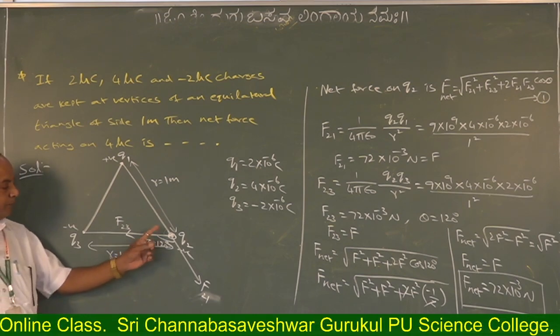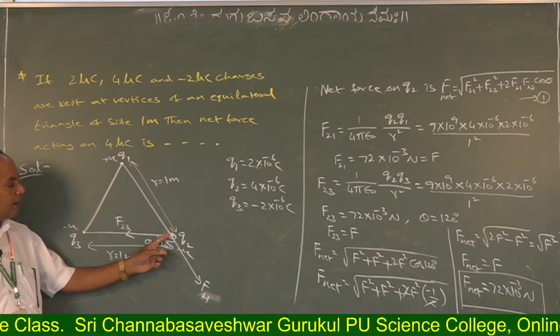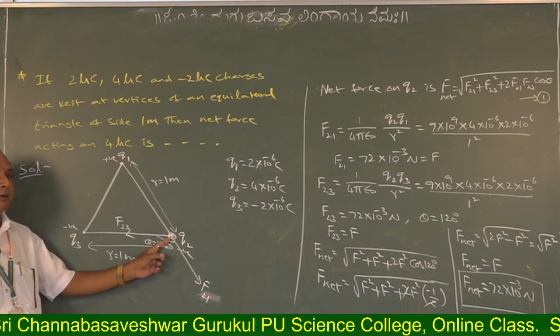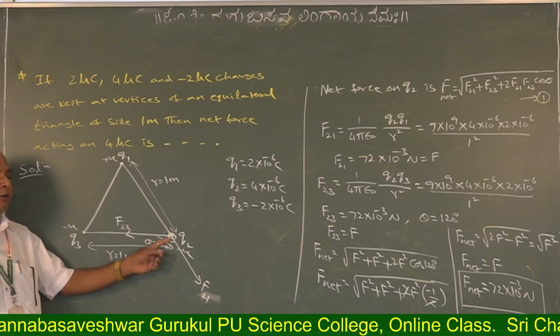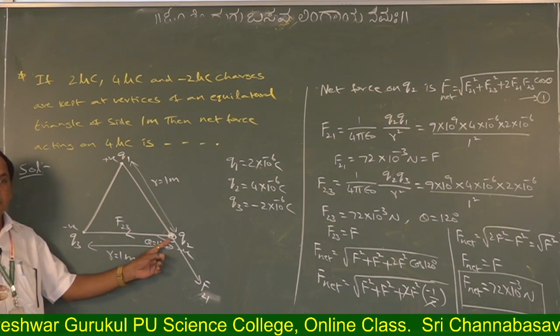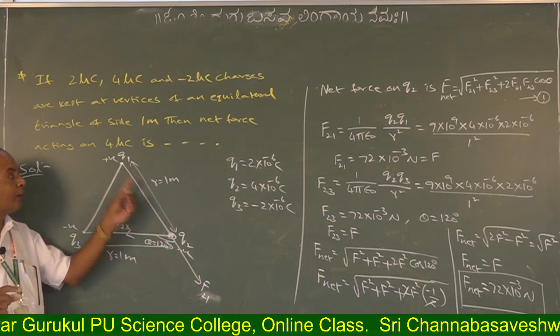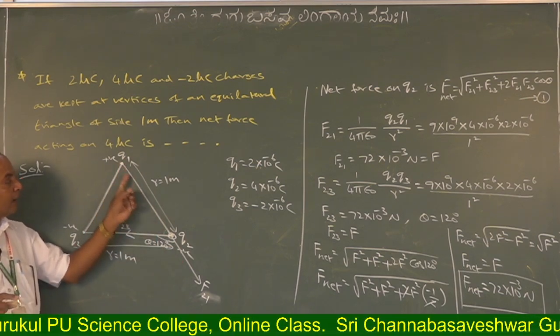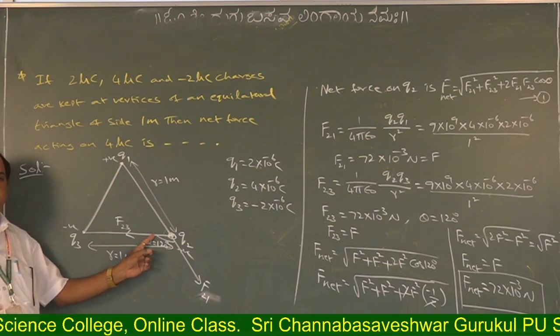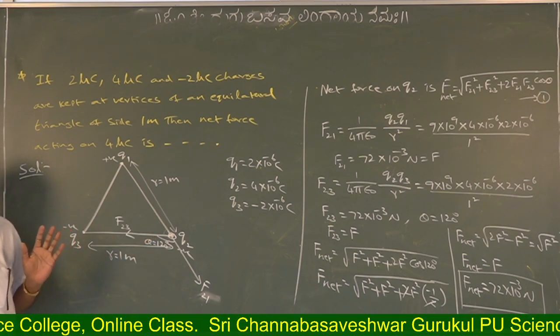Generally, suppose Q1 repels Q2. That one you should take. Q1 repels Q2, that direction we should consider. Suppose if you think Q2 repels Q1, then this direction will become reverse. Now the angle becomes 60 degree. Problem will come.